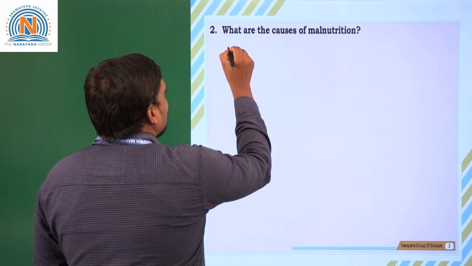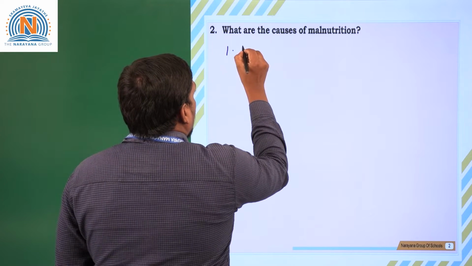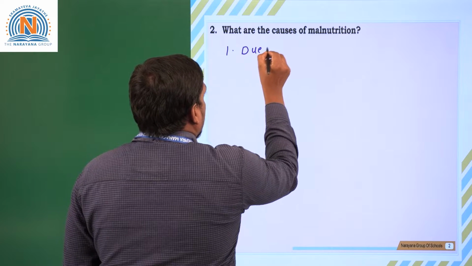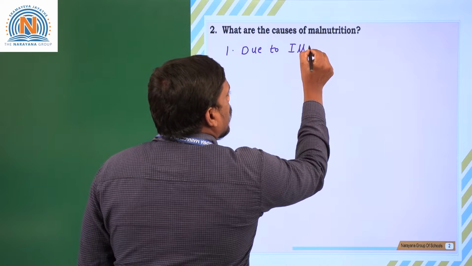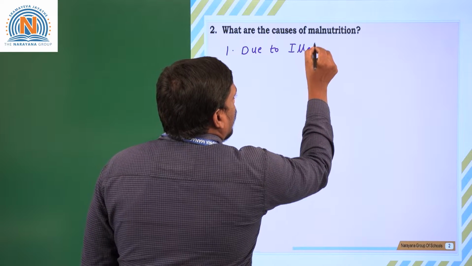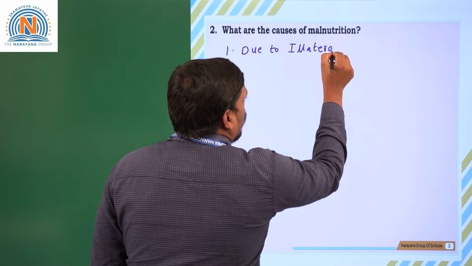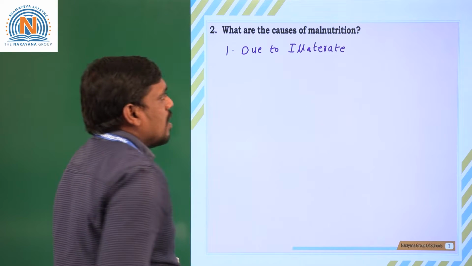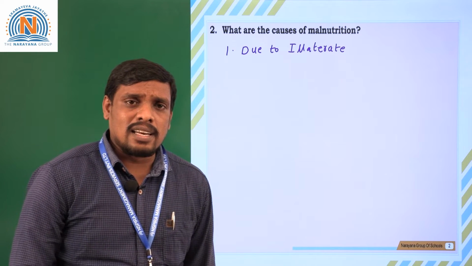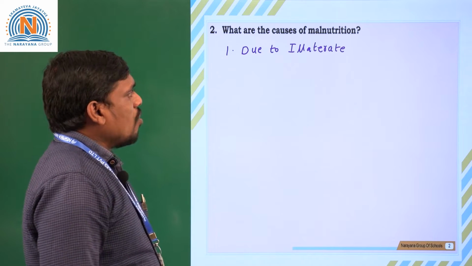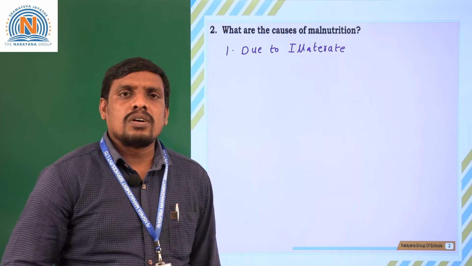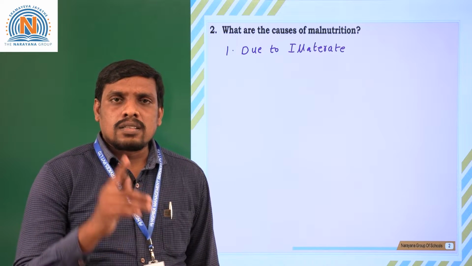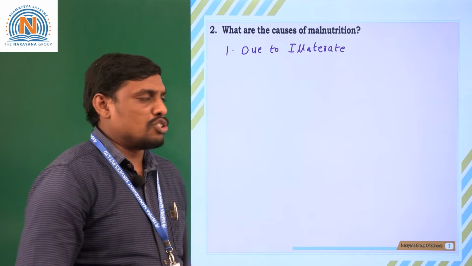The first major reason is illiteracy. What do you mean by illiterate? Illiterate people are those who do not have a proper education. So due to lack of proper education, due to lack of literacy, that is one of the major reasons for malnutrition.